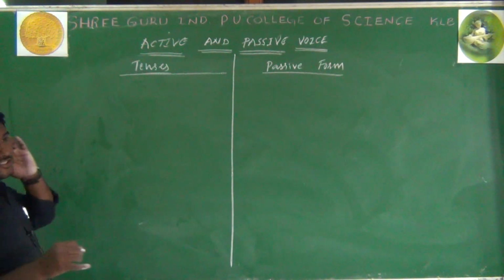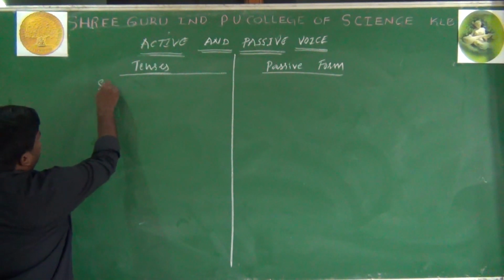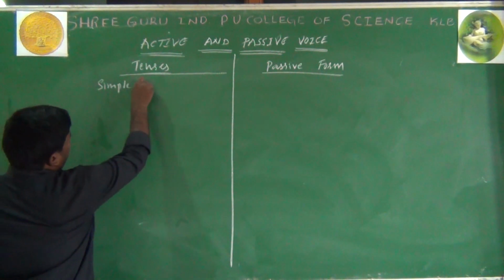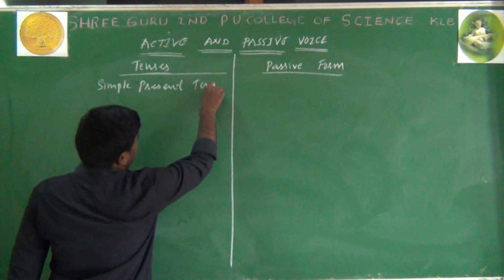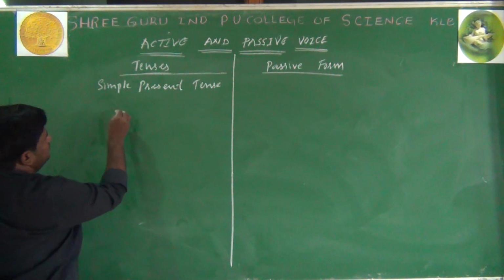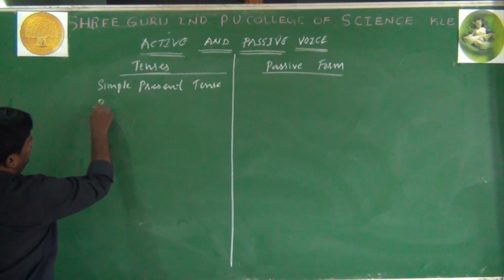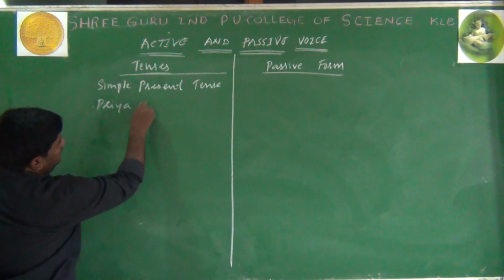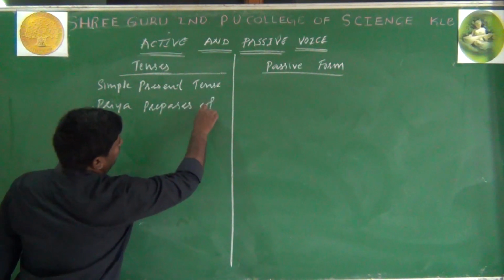So tenses, simple present tense. Priya prepares coffee.